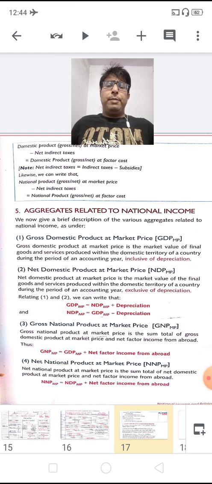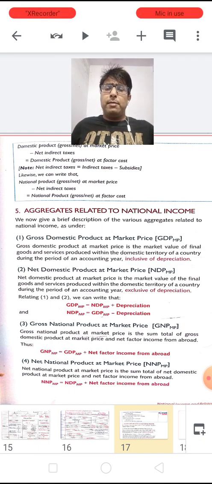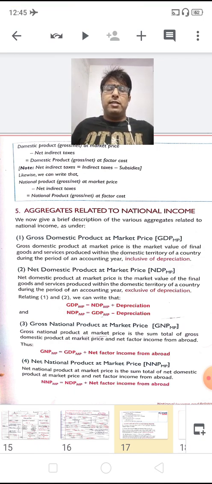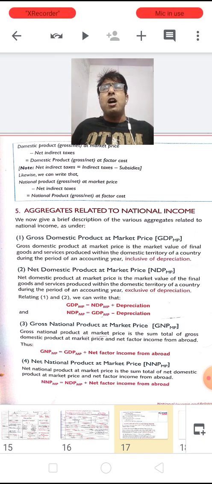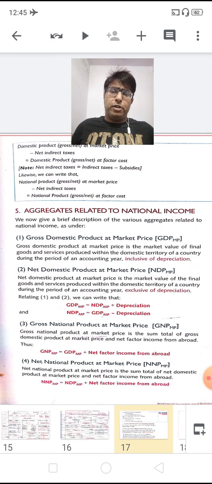So what is GDPMP? It is the final value. It is the market value of all the final goods and services produced within the domestic territory of a country during the period of an accounting year, inclusive of depreciation.